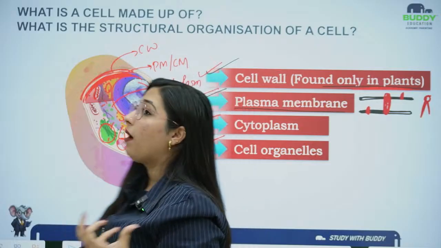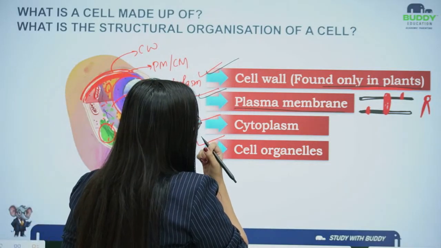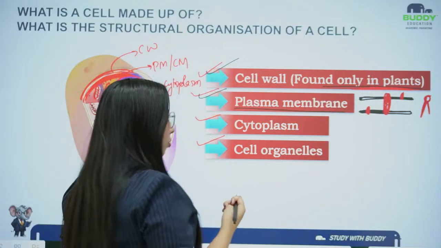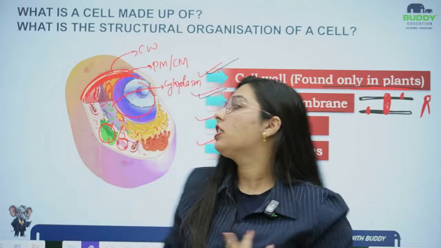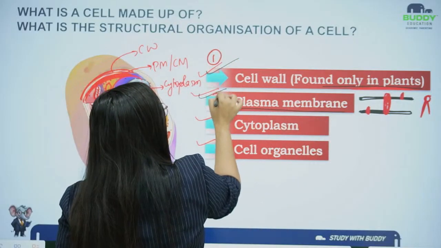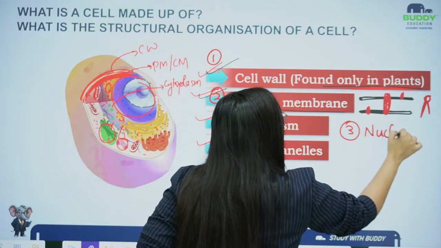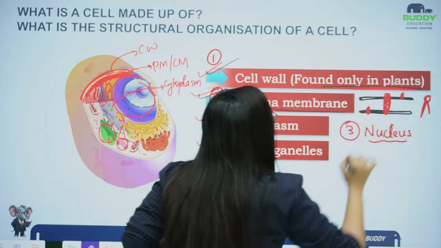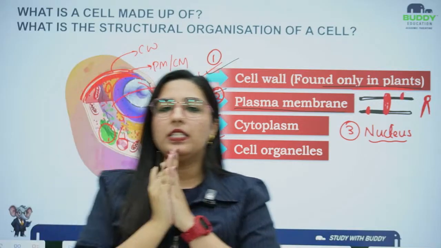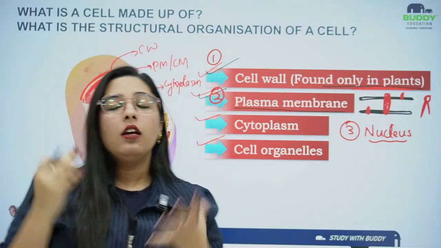Then we had talked about one more structure in the cell, that is, okay, I have not included a nucleus in this. So then we had the discussion over one more thing after the plasma membrane. When I had talked about nucleus, students, I had told you that nucleus is basically the brain of the cell.